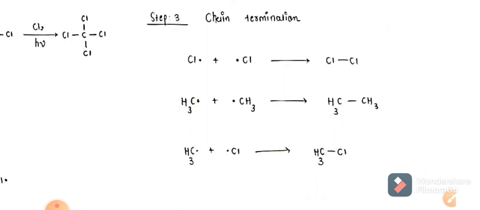Two chlorine free radicals give a chlorine molecule, two methyl free radicals give an ethane molecule, and one methyl radical and one chlorine radical give methyl chloride. So in this way it is complete and gives us the product.